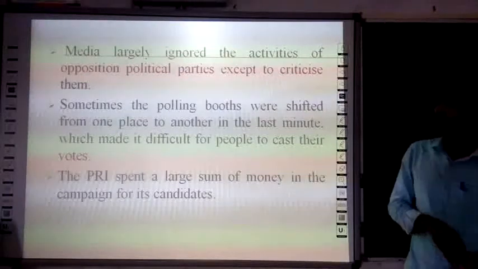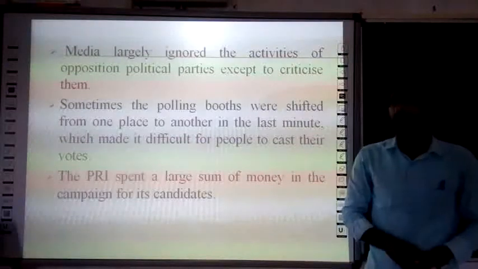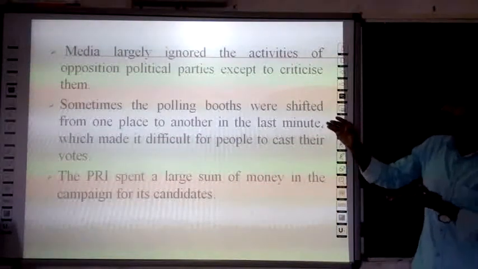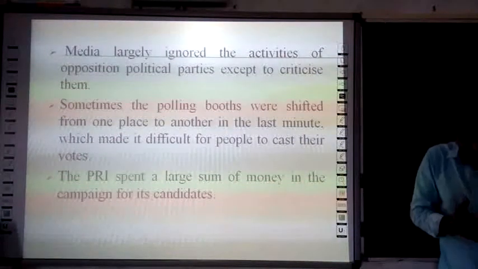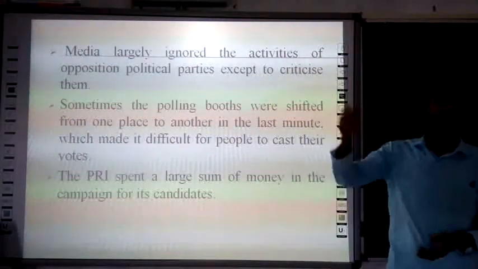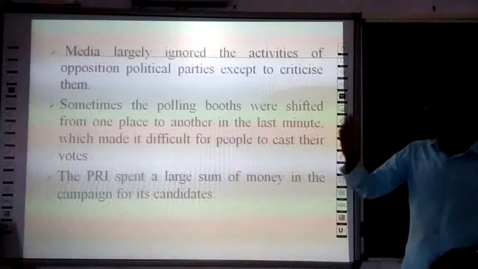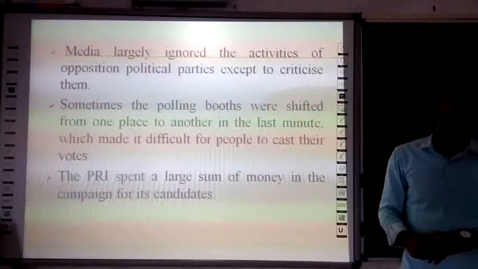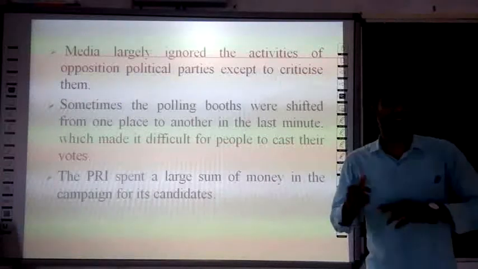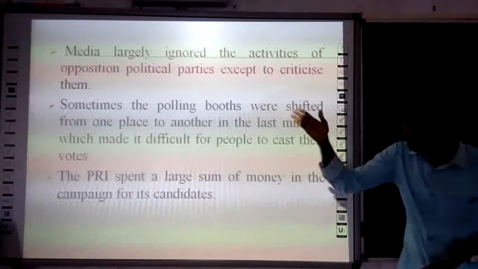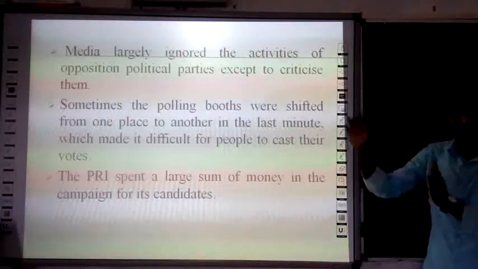Next, sometimes the PRI used to shift the polling booths from place to place at the last minute. During the elections, the party shifted the polling booths at the last moment, and people found it difficult to cast their vote. So these malpractices and dirty tricks were used by the PRI.